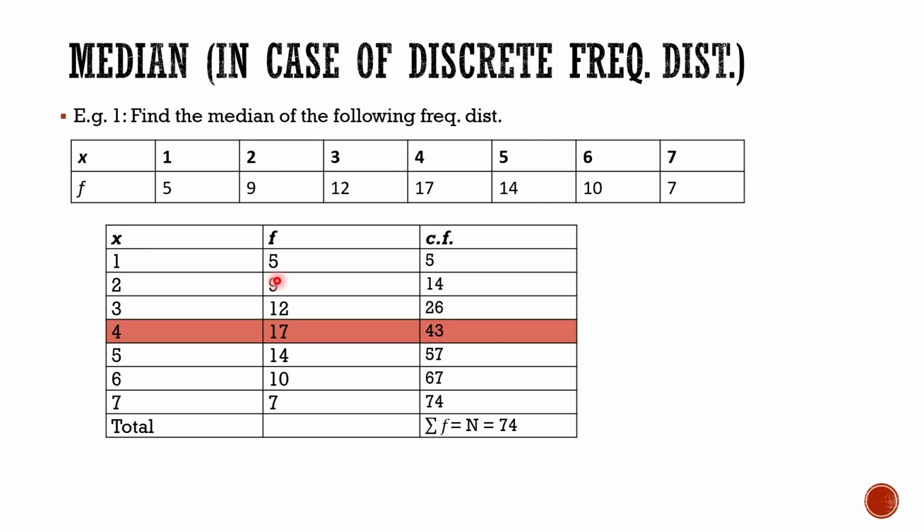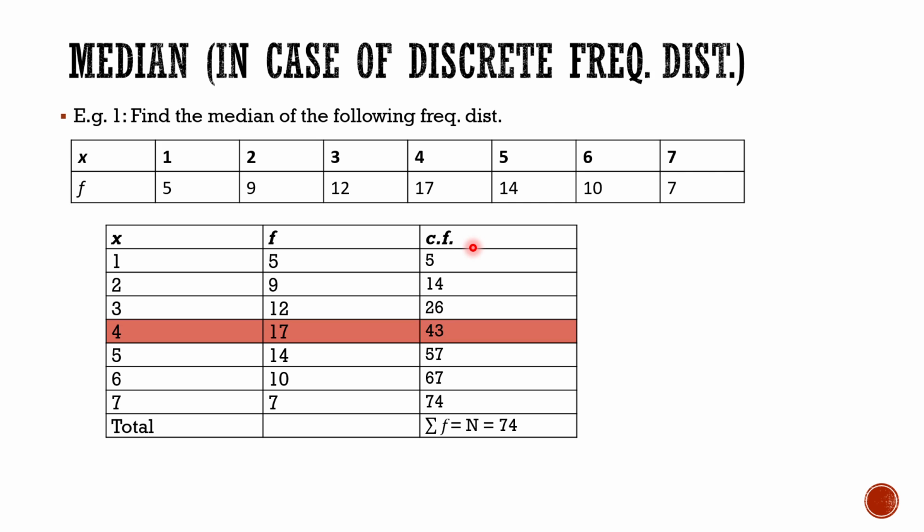Then we'll add on the corresponding frequencies of the corresponding x values, that is 5 plus 9, that is 14. Then 14 plus 12, that is 26. 26 plus 17, that is 43, and so on. So this is how we get the total number of observations. So there are a total of 74 observations, and it is evident from the cumulative frequency distribution. This is particularly the less than cumulative frequency distribution.